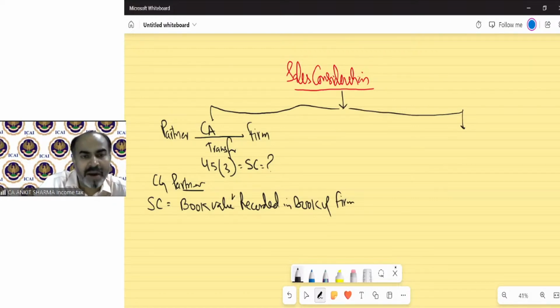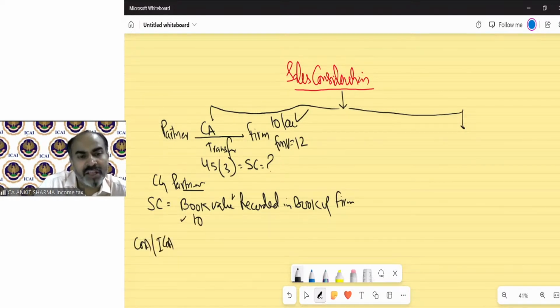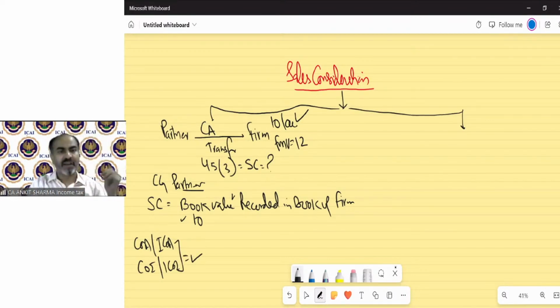For example, a partner transfers an asset to the firm and the firm recorded it in the books at 10 lakh rupees. The fair market value of this asset was 12 lakh rupees. So what will be the sale consideration? That will be 10 lakh rupees. Just that. The cost or index cost depends on the nature. Cost of improvement, index cost of improvement, normal provision. There is no new concept. Section 45(3) just deals with when you transfer your capital asset to the firm, what amount should be treated as your sale consideration? The answer is book value as recorded in the books of the firm.